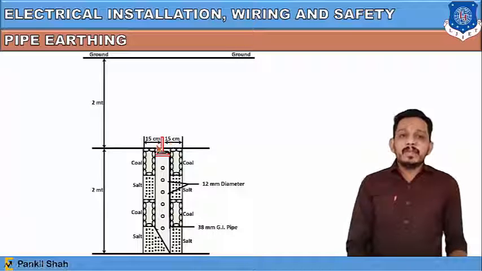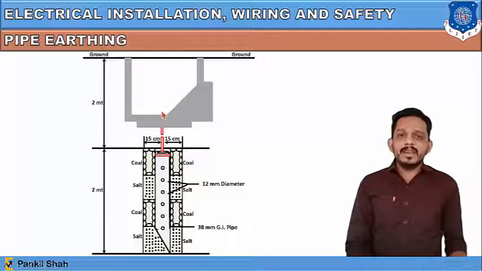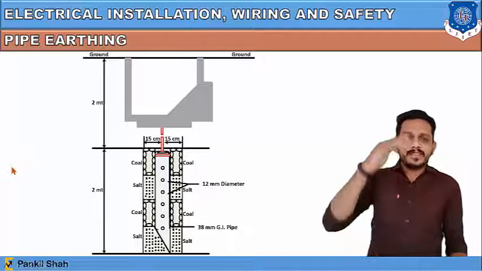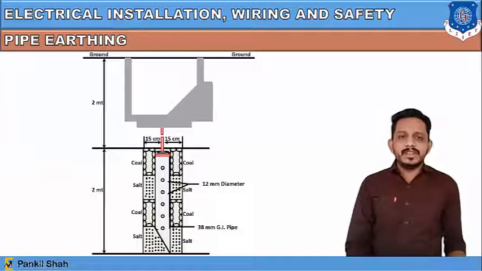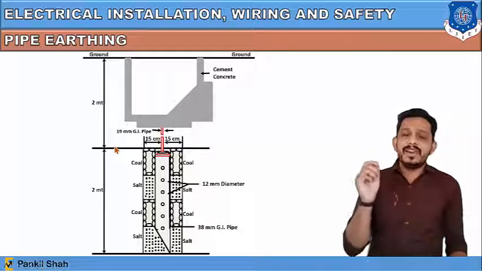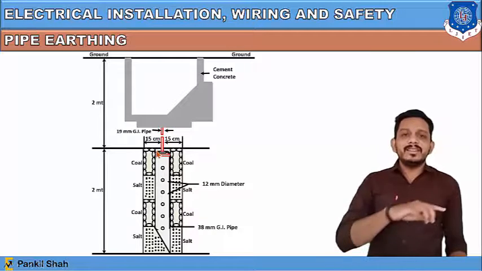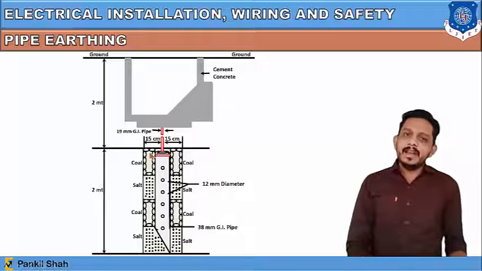Now, the layer of the coal and salt is 15 centimeters on both sides of this pipe. Now, the main important part is that from the ground level, 2 meters of space is provided, and after the 2 meters of space we have placed one pipe. With this 2 meter space we have provided one funnel, and you can see this funnel has a 19 mm galvanized iron pipe, and it is connected with the inside inlet of the main earthing pipe. So through this pipe we can provide the wire, that is the earth wire, in the main pipe.